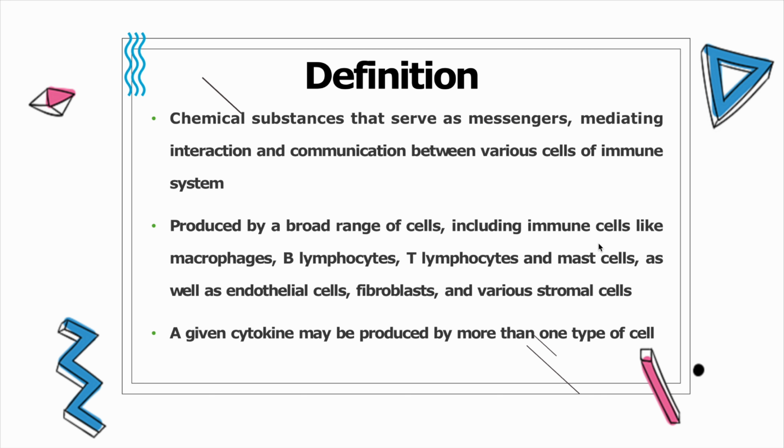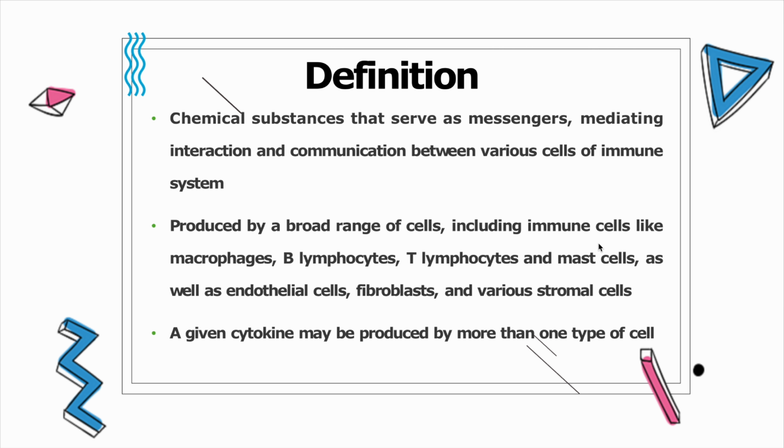So what are cytokines? They are nothing but chemical substances that serve as messengers. Just like we message through our phones, they serve as messengers, mediating interaction and communication between various cells of the immune system. They are produced by a broad range of cells, including immune cells like macrophages, B lymphocytes, T lymphocytes, and mast cells, as well as endothelial cells, fibroblasts, and various stromal cells.